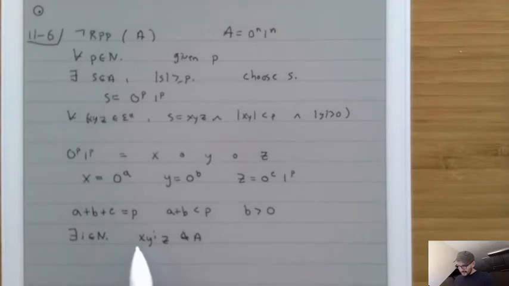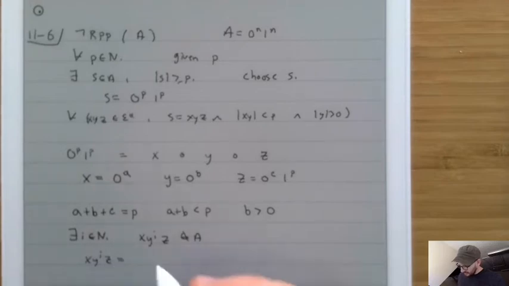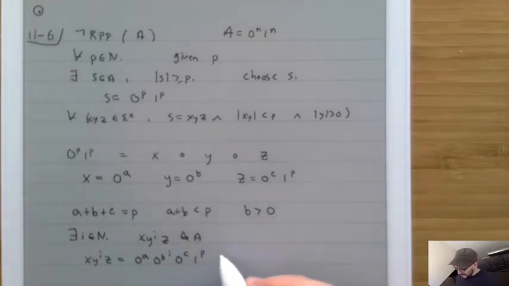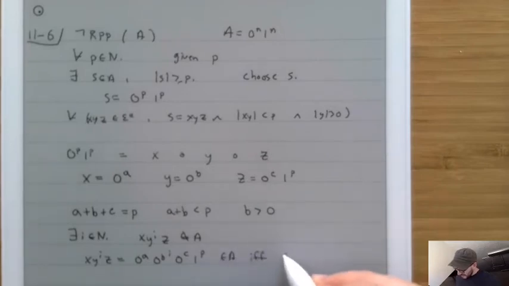Well, what is xy^iz? xy^iz is equal to 0^a, (0^b)^i, 0^c, 1^p. And when is that inside of A? That is inside of A if and only if a plus bi plus c equals p.